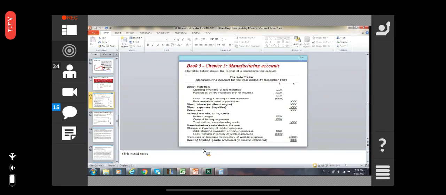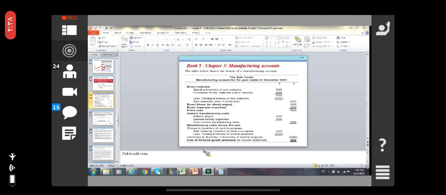Suppose the opening inventory is 1000. Purchase 2000, total 3000. Minus 1200, the closing inventory. So it is 1800. 1800 is the raw material used in the production.